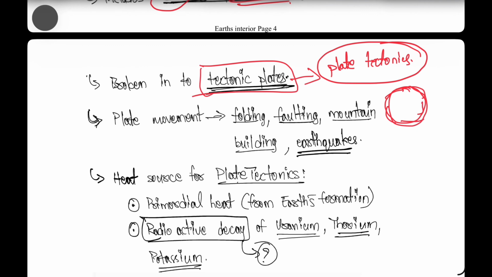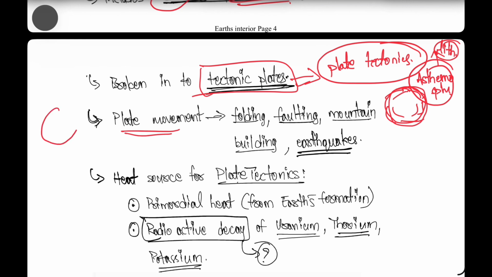And these plates float on the asthenosphere layer, above which the lithosphere is present. This lithosphere consists of plates, where the earth is divided into different plates. The lithosphere is itself divided into different plates, because of which plate movement happens, right? Because of the fluid present under these tectonic or lithospheric plates.